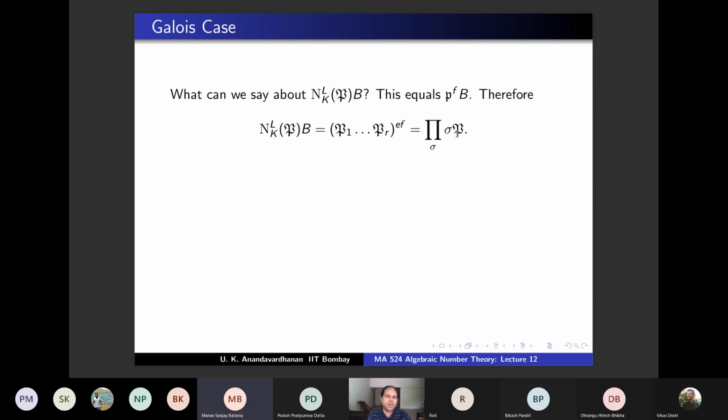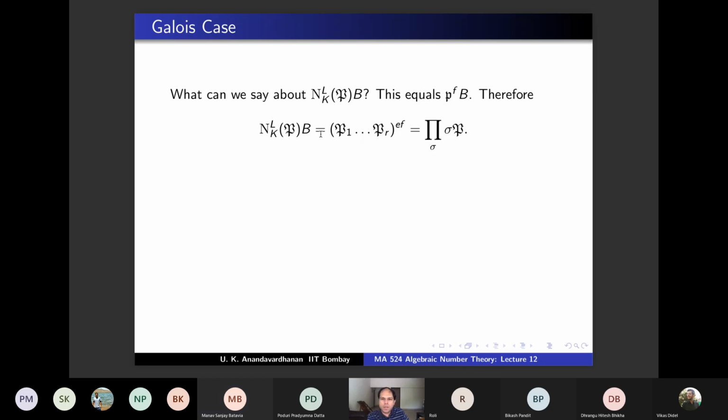Okay. But I'm still not sure. I can see why it might be correct, but why is it correct? I'm not saying this is equal to this directly. I'm saying first this equals this, and second, I'm saying this equals this directly, because what you have is a P and you want to say, PB will be the primes lying above.